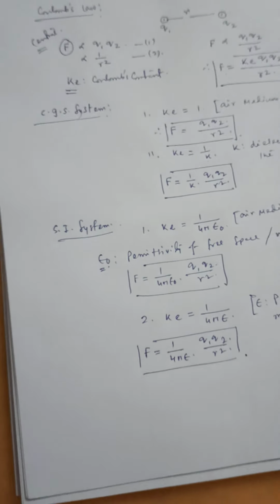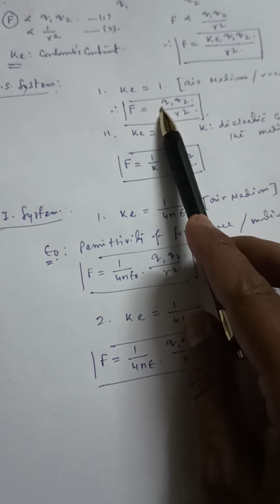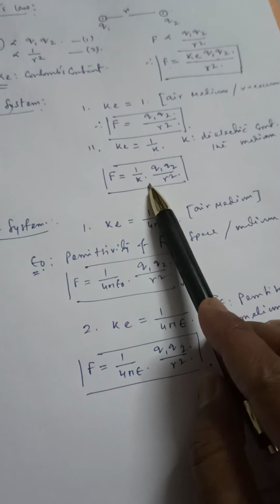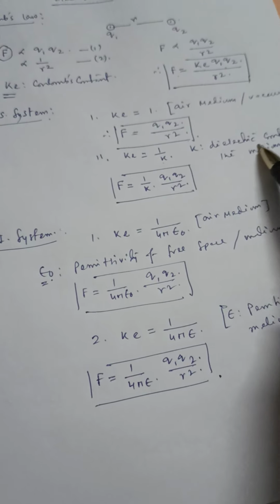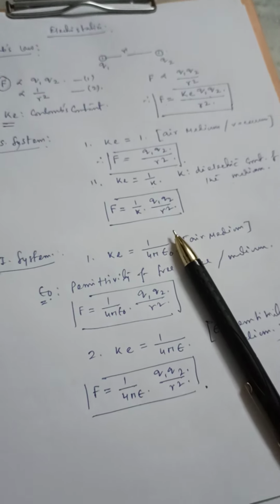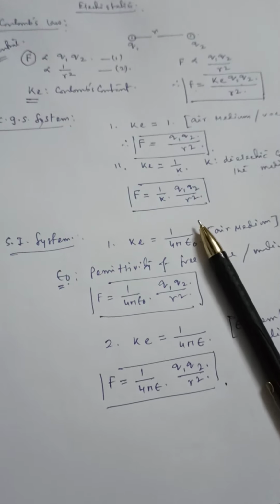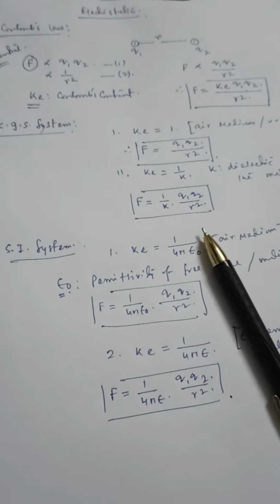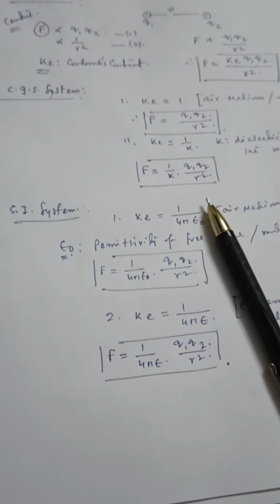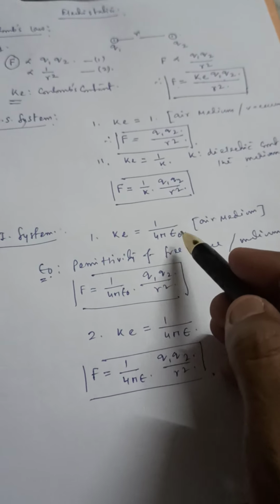Okay, so basically we have four different forms of Coulomb's law. In case of CGS system, when the medium is air medium. In case of CGS system, when the medium is not air medium, then we have to use the dielectric constant of the medium. About the dielectric constant and its different properties, the topic will come later and we will explain about the dielectric constant and its properties. And in case of SI system, your Coulomb's constant value is 1 by 4 pi epsilon 0 for air medium, and there is a special value of this epsilon 0.